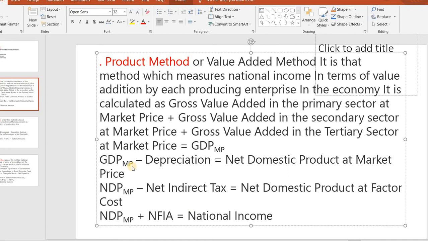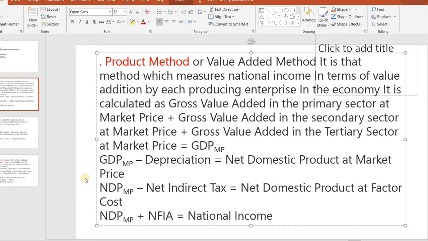We calculate national income by aggregating the value of all final goods and services produced in a country during a year. We know three sectors are there. How much production is there in those three sectors, that we calculate in the product method. Firstly, by valuing all the goods and services during a year at their market price. Secondly, by adding up the values at each higher stage of production until the products turn into final products.